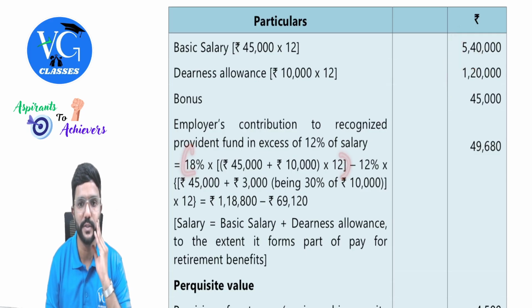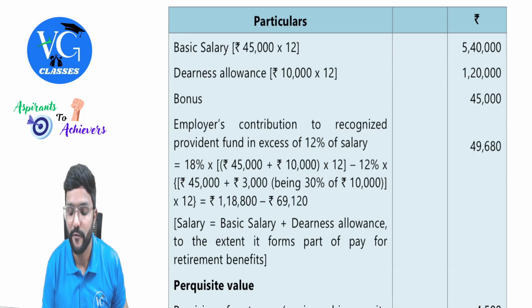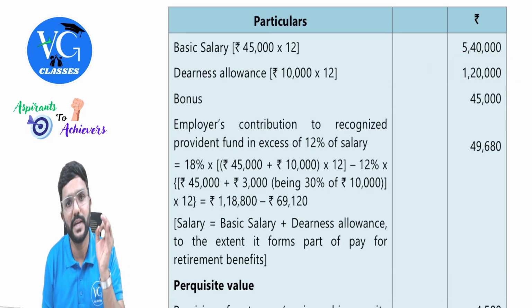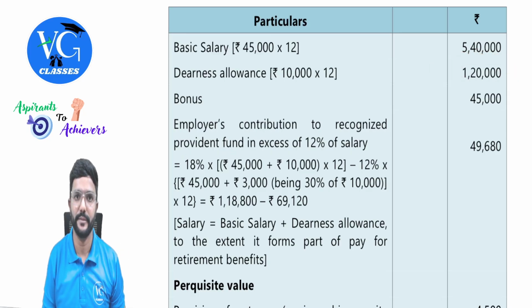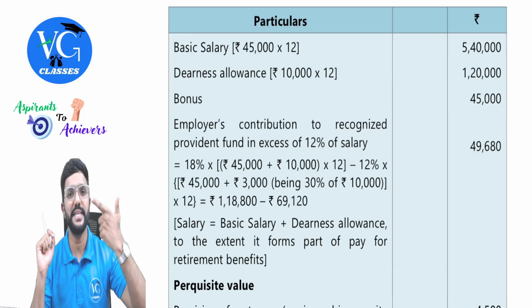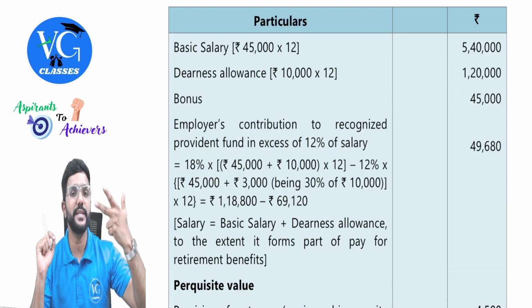So this is the actual contribution, minus how much is exempt? 12%. 12% of what? 5 lakh 40 and 30% of 120. Why 30% of 120? Because that is what forms part of retirement benefit. We need to take only that. While calculating 12% of salary, we need to take basic pay plus DA forming part of retirement benefit plus commission expressed as a fixed percentage of turnover.